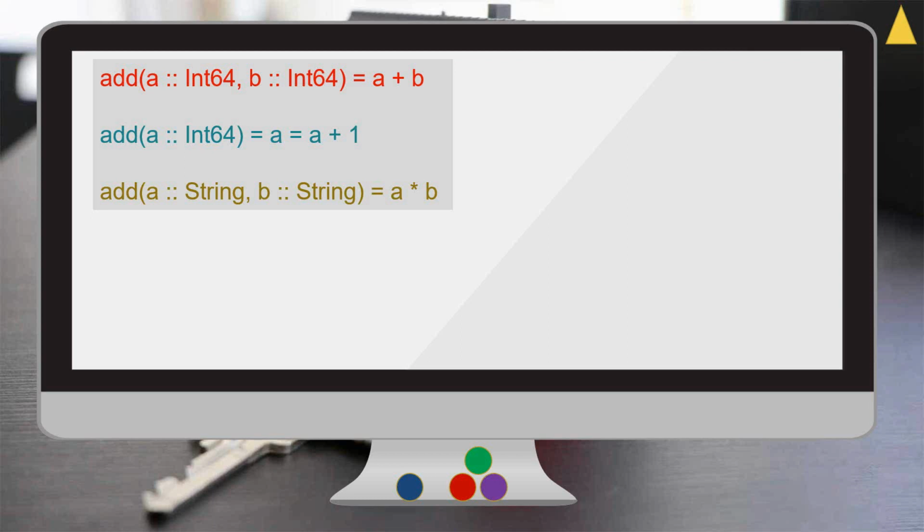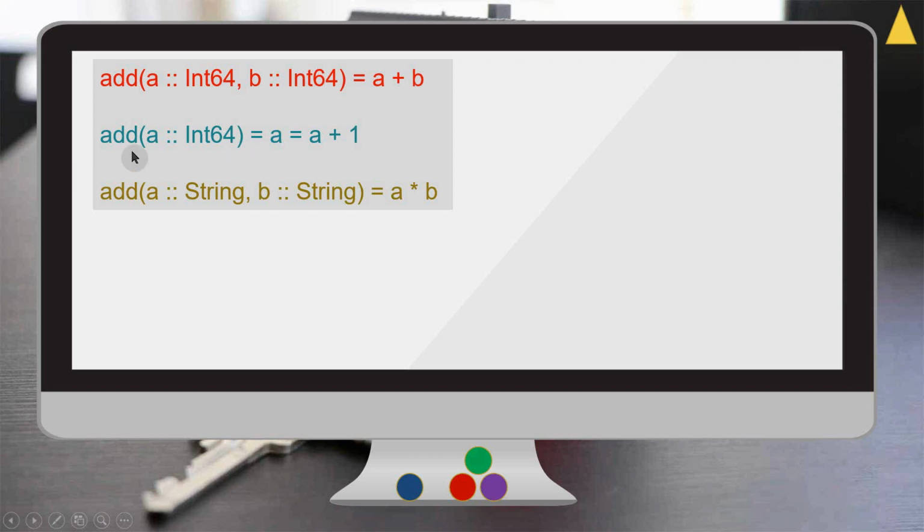With multiple dispatch in Julia, each function can be associated with different methods. With each method, we can implement a separate behavior. Each method will have its own signature with a different number of arguments or different types of arguments. As an example, here I am using a function add with 3 methods. In the first method, I am using the function name add, and it takes 2 arguments a and b, both 64-bit integers, and it returns a plus b.